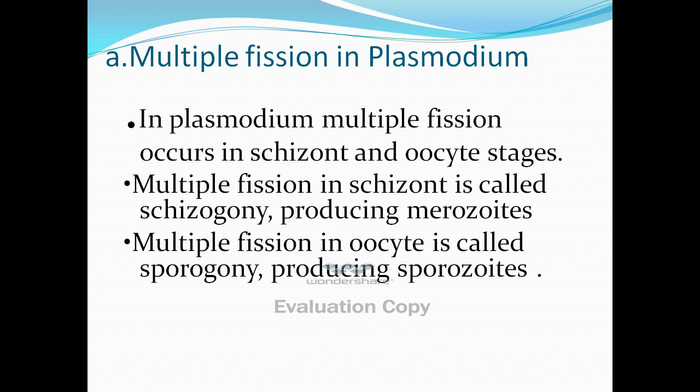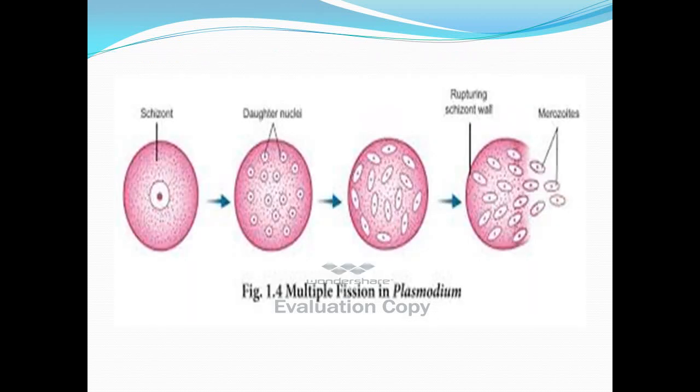Multiple fission can be seen in Plasmodium. In Plasmodium, multiple fission occurs in schizont and oocyst stages. If the multiple fission is seen in the schizont stage, it is called schizogony. The individuals produced are called merozoites. Same way, if the multiple fission occurs in the oocyst stage, it will be called sporogony, and the individuals formed will be called sporozoites.